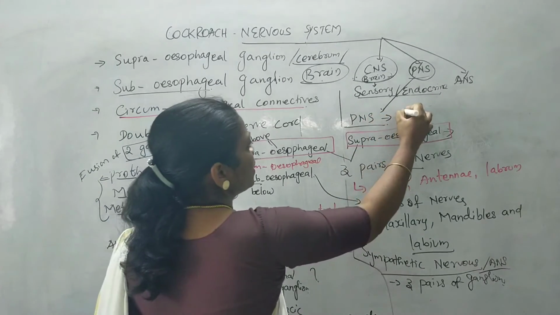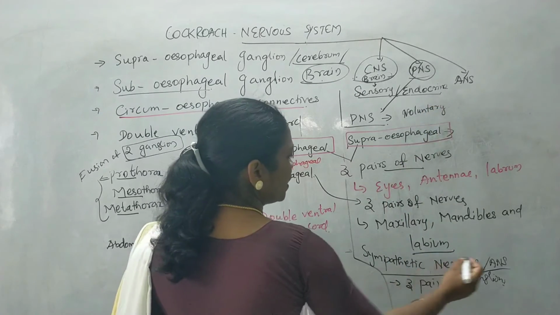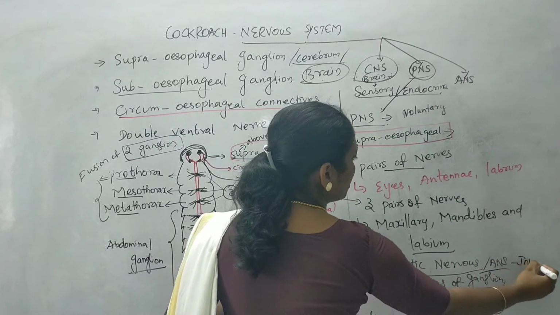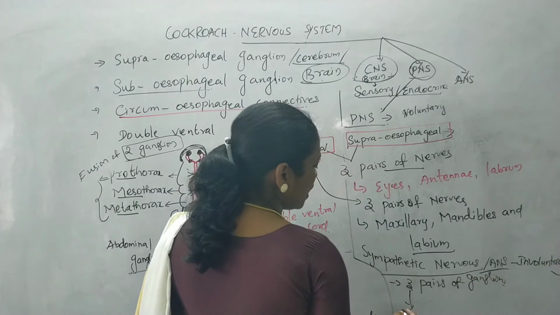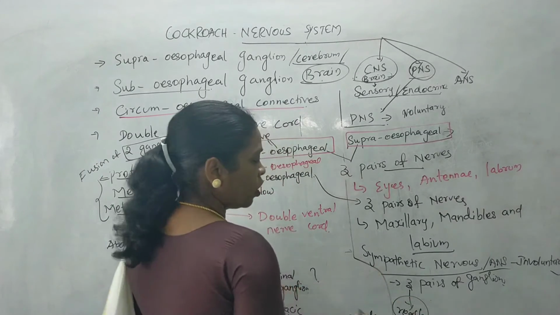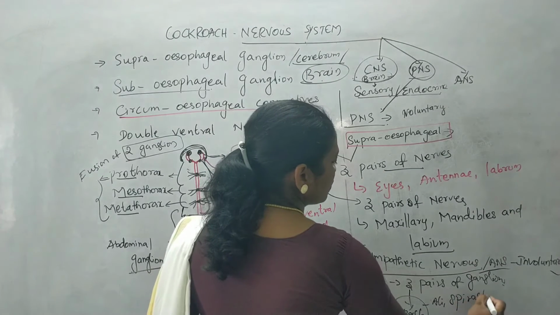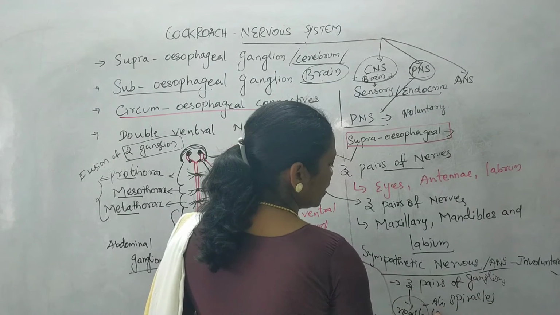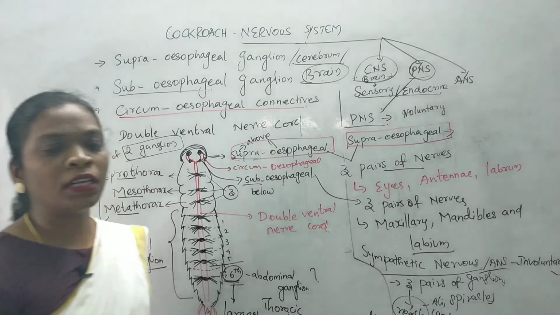The peripheral nervous system will take care of the voluntary movements, and the sympathetic nervous system will take care of the involuntary movements, involuntary functions. Okay, and these reach all the organs of the cockroach, especially the alimentary canal and spiracles. So they innervate the alimentary canal and spiracles of the organism, where they supply the nerves to those particular regions.